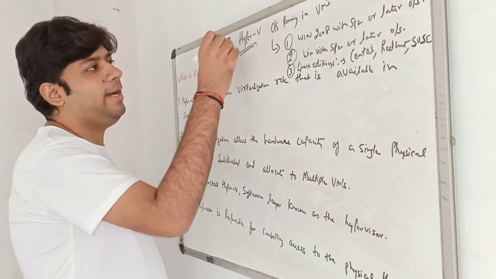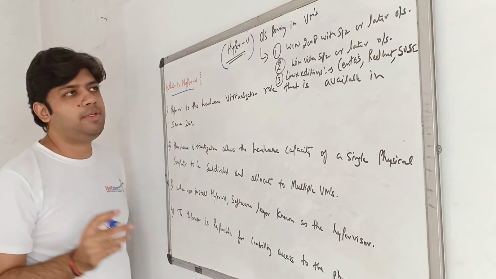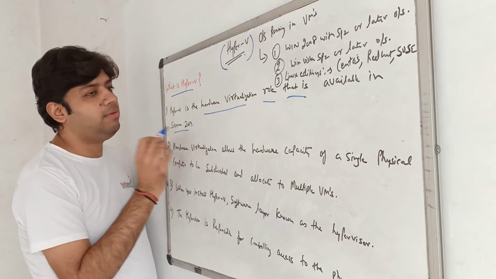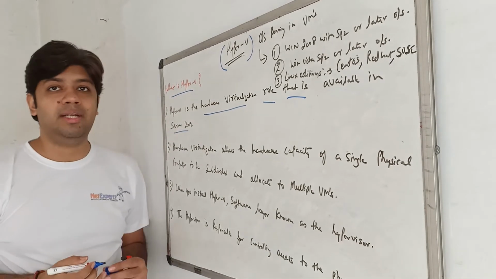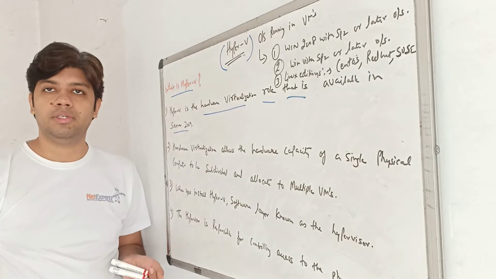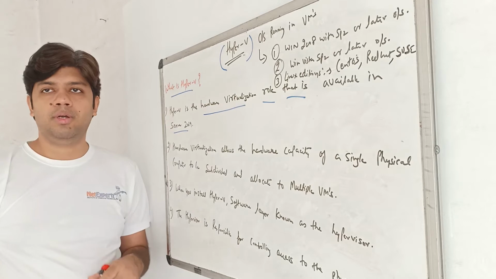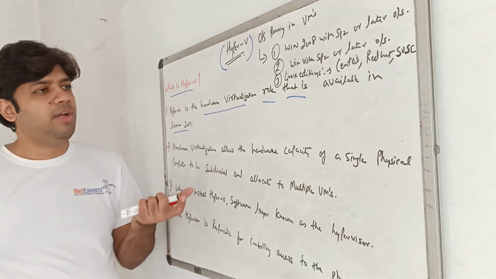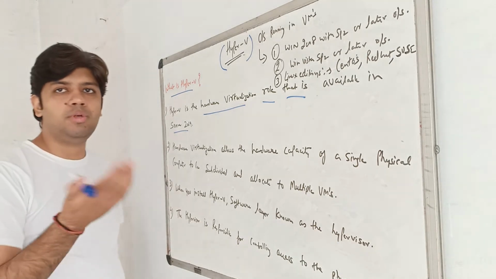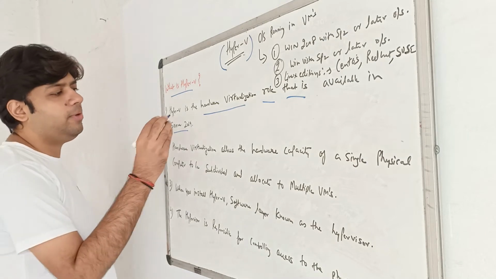First we need to understand what Hyper-V is. Hyper-V is a hardware virtualization role that is available in Server 2019. Hyper-V is available from 2008 R2 server onwards. 2012 also has Hyper-V, and 2016 and 2019 also have Hyper-V. So from 2008 R2 onwards, Hyper-V is there, continuously.